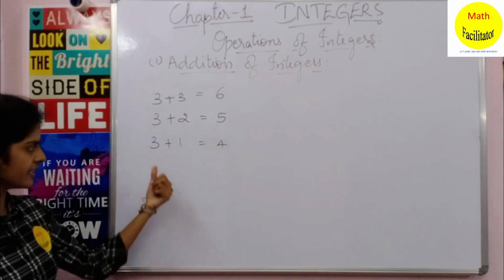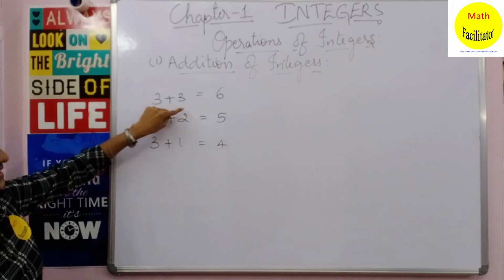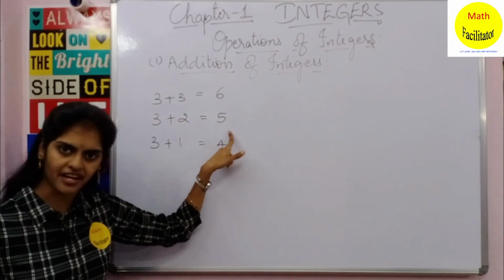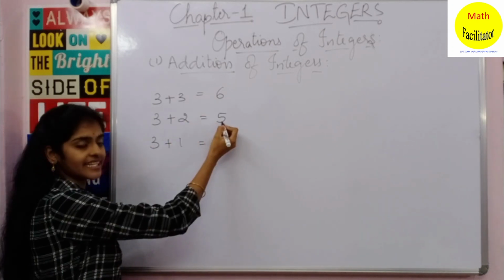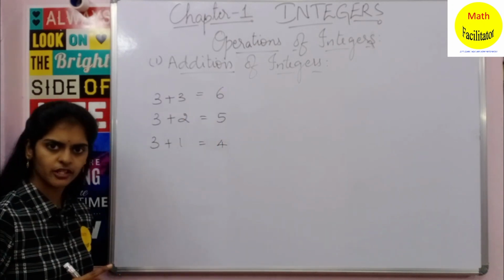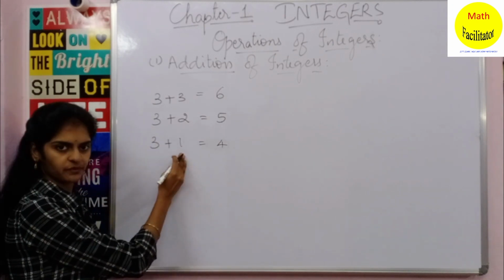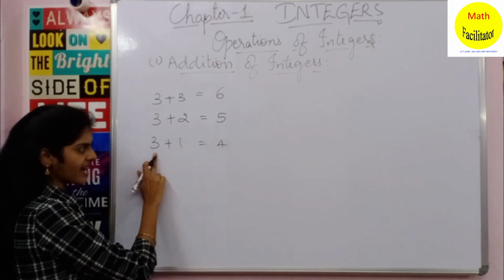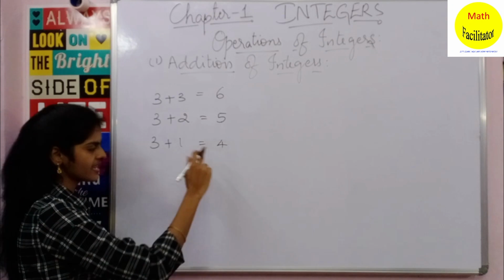Okay. Nothing but I am adding two numbers and I am getting some answer. Now I have added 3 plus 3, so I got 6. Now if I add 3 plus 2, what am I getting? I am getting 5. So instead of adding 3, I added 2. I reduced it by 1. I am also getting an answer which is reduced by 1. So 5 is 1 less than 6. Do you agree? Now see, after 3 plus 2, now I want to add 3 plus 1. Yes, 1 is a number less than 2. Now, when I am adding 3 plus 1, the answer also I am getting is one number less than 5, which is 4.